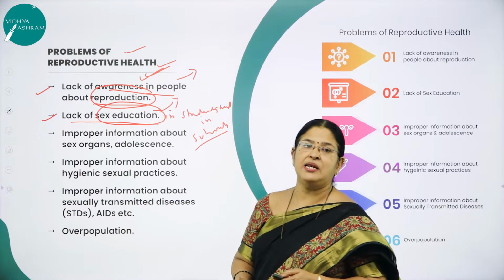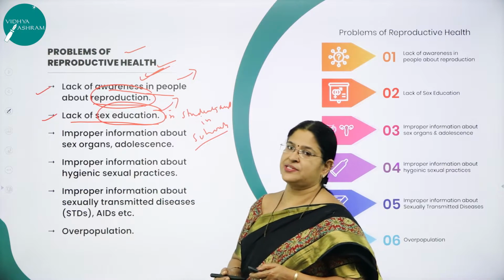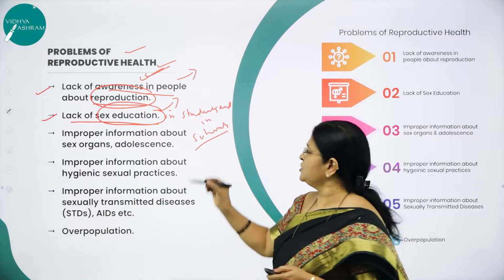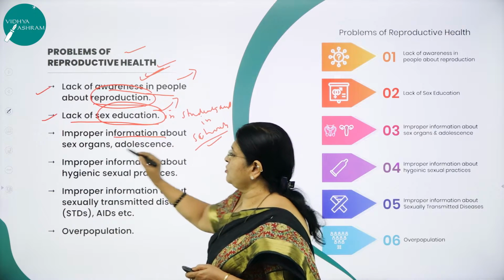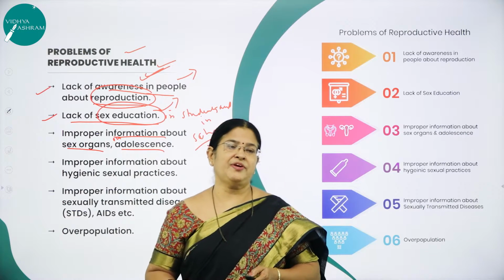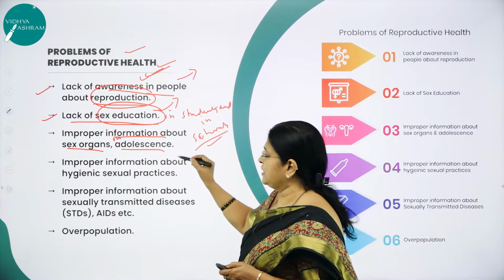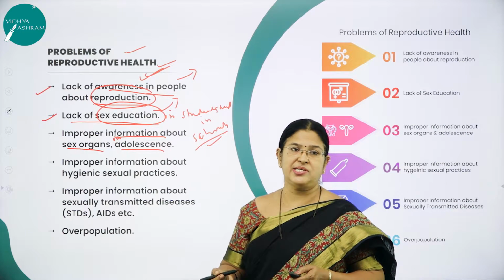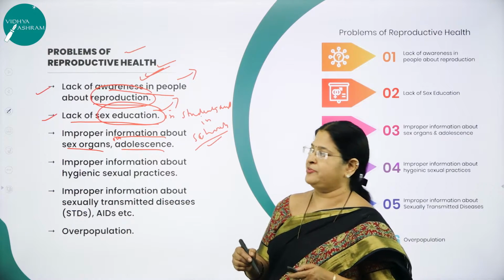First one is what? Lack of awareness in people about reproduction. Second one, lack of sex education in students, and particularly not implemented in schools, right? Then improper information about sex organs, particularly in adolescence, and in married couples. Anyhow, we are going to discuss what are the strategies for maintaining reproductive health. First, let us discuss the problems, right?